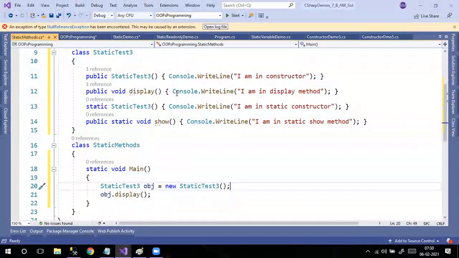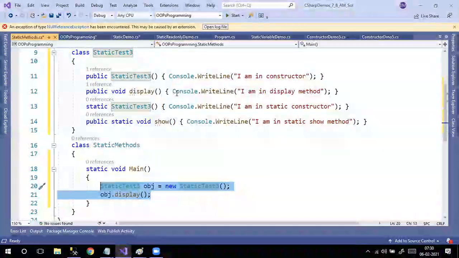Now understand carefully. Anyone tell me what will be the output of this? I'm not asking anything about the show method, so leave it. When I run this, what will be the output? I'm in display method, correct.